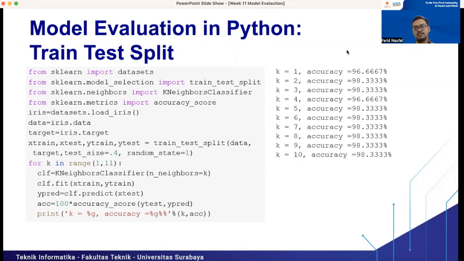As you can see here, we get 96 accuracy when K equals 1 and so on, and the best accuracy is at K equal to 2, 3, 5, 6, 7, 8, 9, 10. So actually this is the holdout method. We split the data set one time. It is not a repeated holdout. We split the data set into training set and testing set, and we do it only one time.